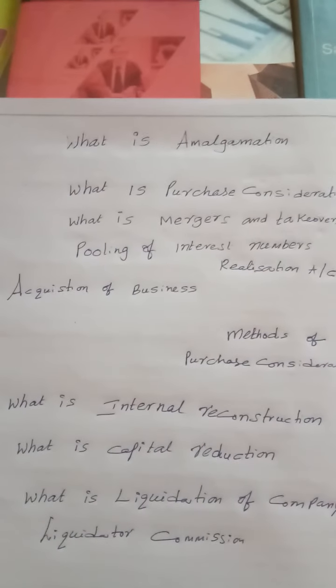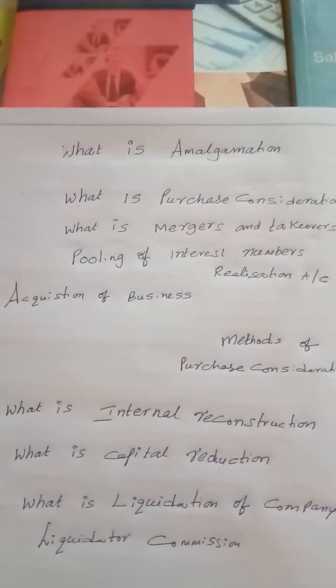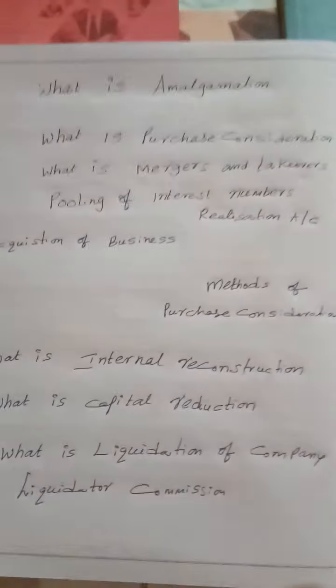My dear students, there are various kinds of liquidations, like compulsory winding up, voluntary winding up, and winding up subject to supervision of the court. These are the methods. And one more thing I want to say, my dear students: here you need to learn about who are contributories. Contributories are those individual people who hold fully paid up shares of the company. They have to contribute if the company does not have a sufficient amount for the payment of the liabilities at the time of liquidation.